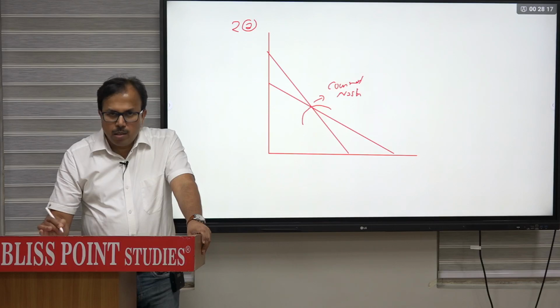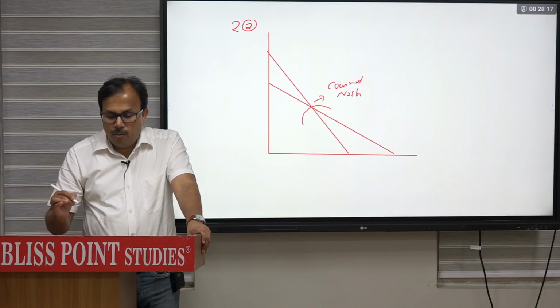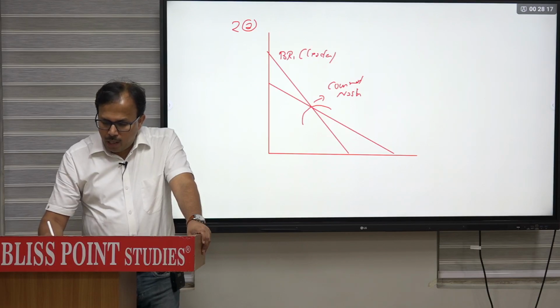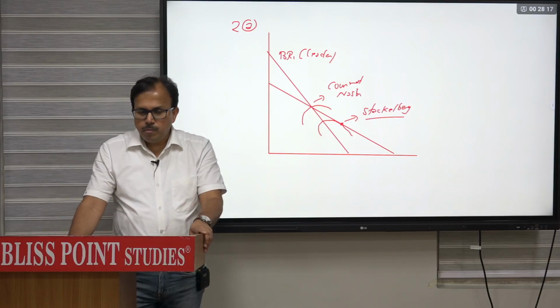But if it is a Stekelberg model, the leader will maximize the profit. Suppose firm 1 is leader, this is best response of firm 1 or firm 1 leader. So leader का profit maximize होगा subject to the reaction curve of follower. This will be the point. This will be for Stekelberg. ये Stekelberg के लिए. Clear?